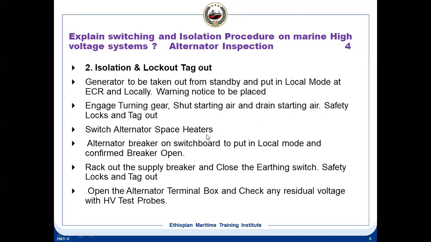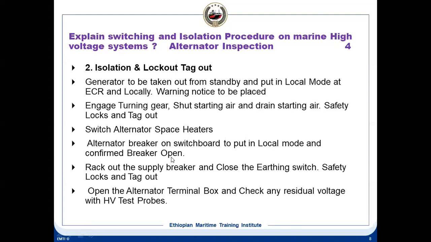Switch off the generator space heaters. The space heaters inside the generators are 220 volt single-phase heaters, and on both sides inside the alternator there are two heater sets. So when you put your hand inside during inspections, you can get burned. So ensure that the space heaters are switched off, the 220 supply switched off. This is switched off from the generator panel itself. There is a 220 volt switch, and you can switch off the space heaters.